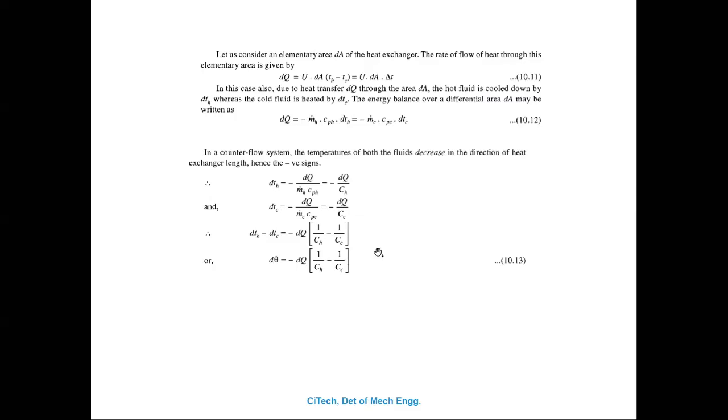Okay, dTh minus dTc is d theta. You come to know that from the diagram. dTh minus dTc is called d theta here. So keep it as it is, that is minus dQ into 1 upon Ch minus 1 upon Cc. Understand? You have to note that down. Okay, next slide.